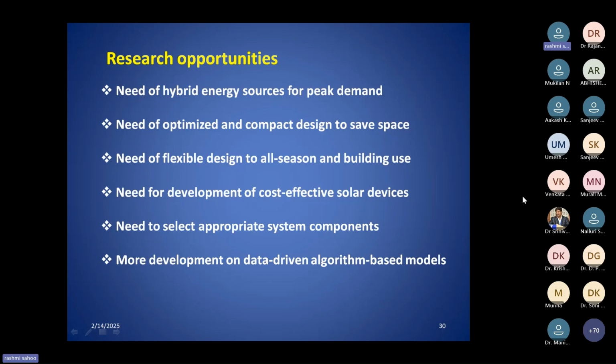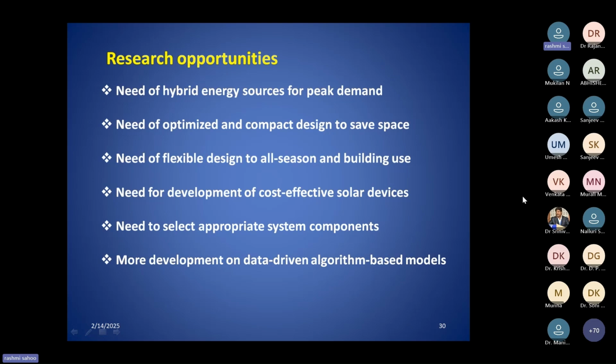So for that case, the simple model or theoretical model or physical model fails to predict these environmental parameters accurately. So obviously for this case, the data-driven model is very important, and it will play a very crucial role in this type of application where the parameters are very much unpredictable.